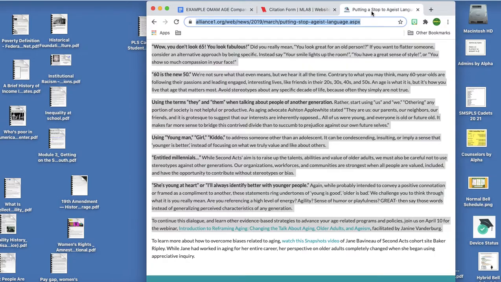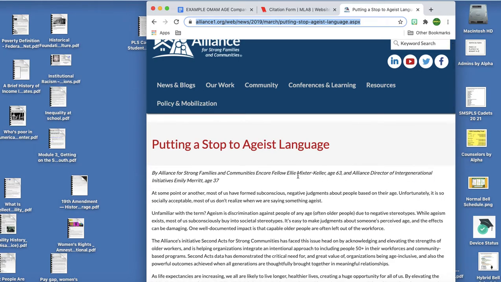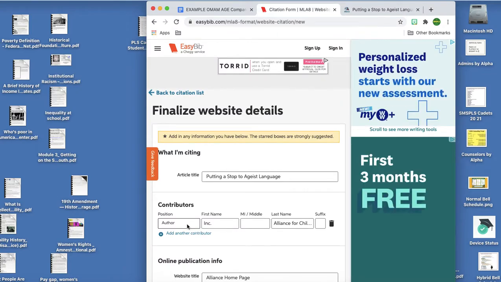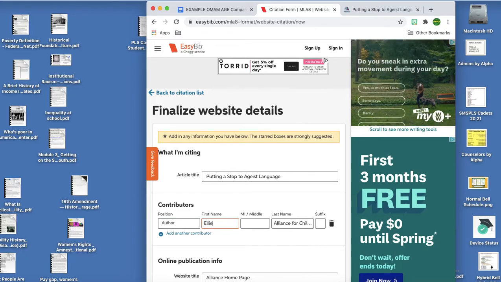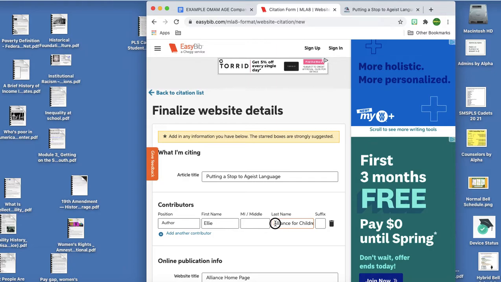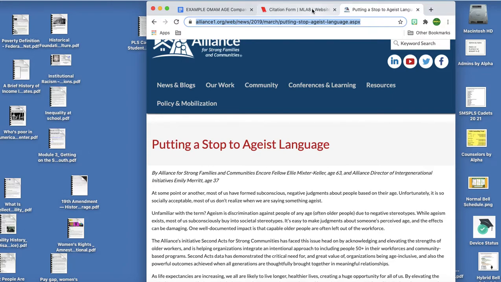I'm going to hop on over here. And it looks like there are two authors. Ellie Mixter Carroll wrote this along with Emily Merritt. So, Mixter Keller, Ellie, author. So sometimes you do have to go and fix things. You can't just take it for granted that this will be correct. Mixter Kelly. Did I spell her last name right? E-Y? Keller, see? Gotta check.